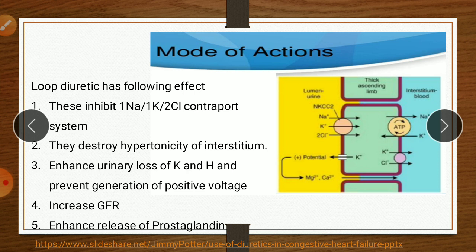So all these diuretics produce the opposite effect to what is produced normally in physiology.